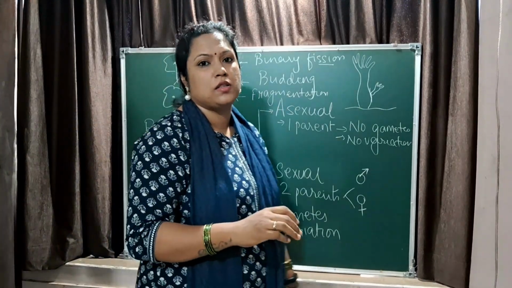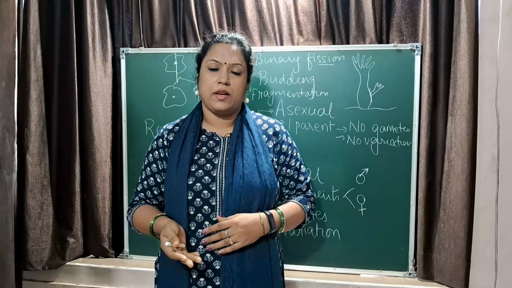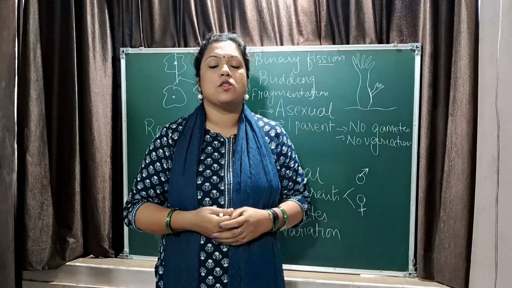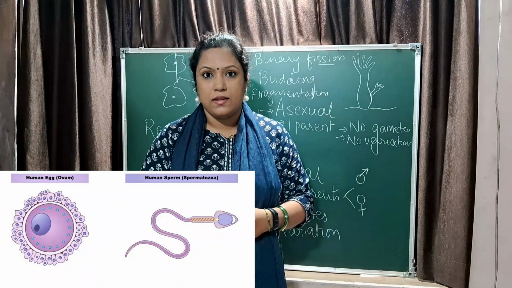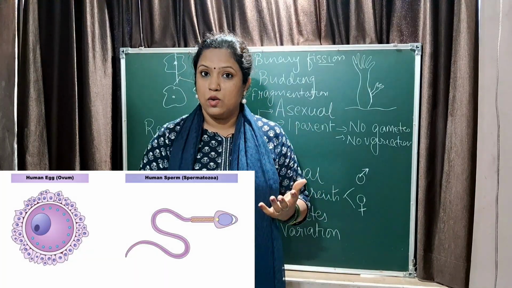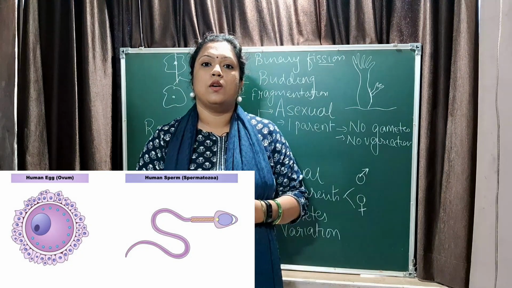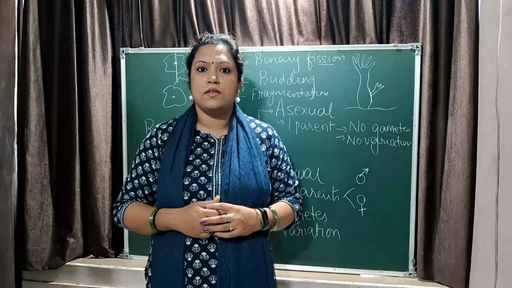For sexual reproduction, basically the two parents are involved, the male and the female parent. Now the male produces a gamete which is called sperm, and the female produces a gamete which is called egg. Fusion of the male and the female gamete to produce a zygote is called fertilization. So let us proceed with the reproduction in human beings, starting with the male reproductive system.